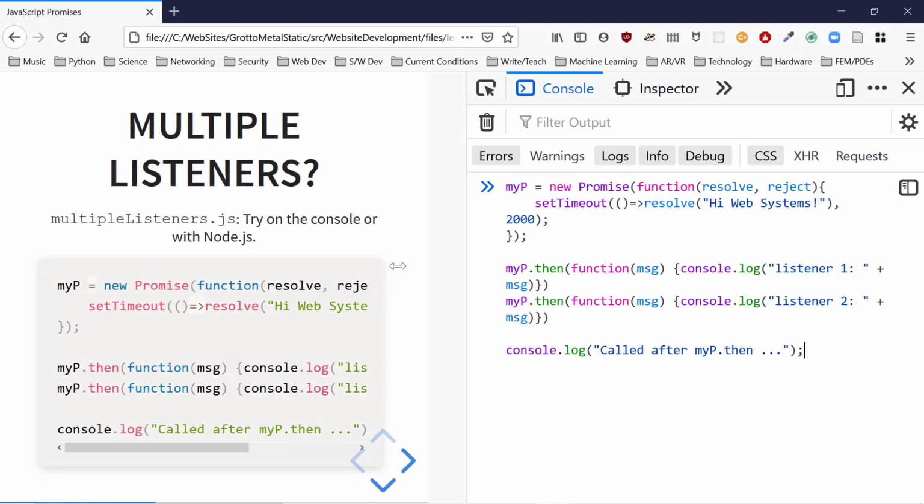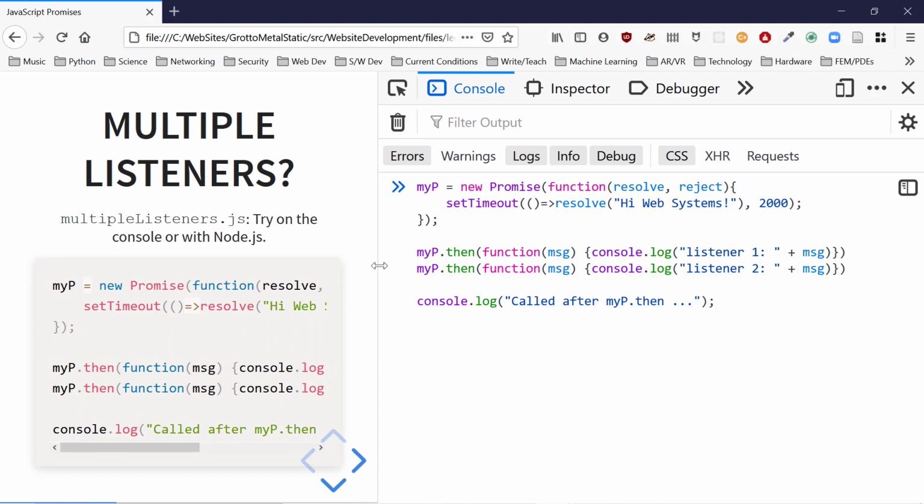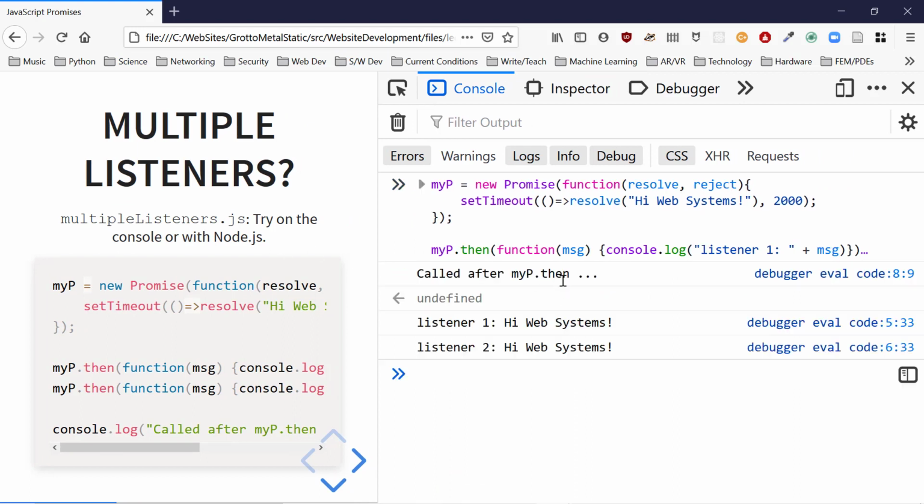Let's watch this run. Called after. Oh, that's right. Whoa, that worked. We can listen to a promise as many times from wherever we like. That's pretty neat.